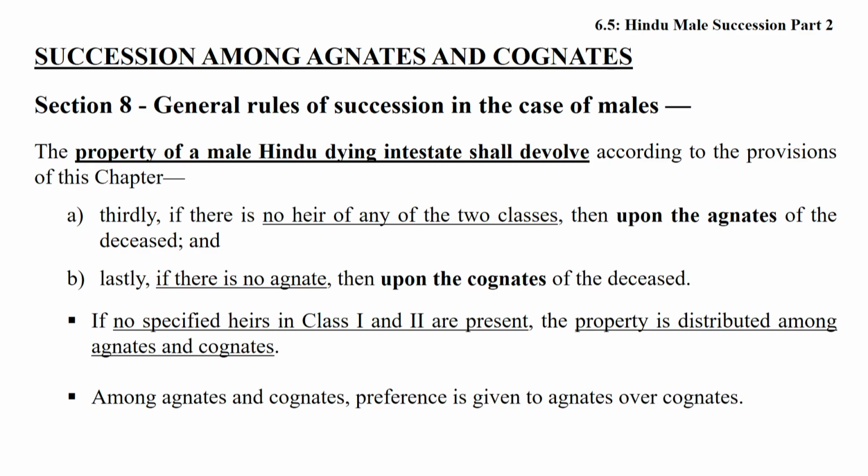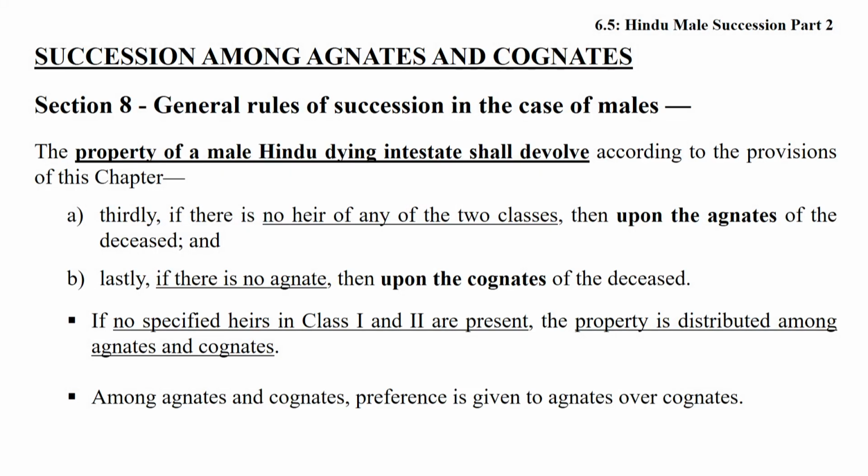So long as first class heirs exist, they cannot inherit the property. So long as second class heirs exist, they cannot inherit the property. But in the absence of first class and second class heirs, Gotraj, agnates may inherit the property, and in the absence of first class, second class and agnates, cognates will inherit the property, friends. Therefore, section 8 is very crucial in order to decide the fundamental order of inheritance. The rule relating to agnates and cognates is given in sections 12 and 13 of the Hindu Succession Act.